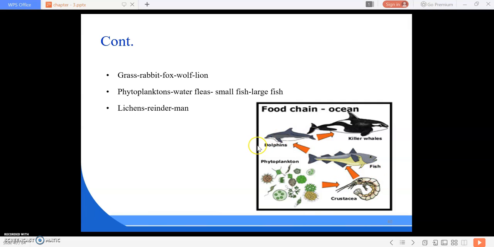Then it comes to the dolphins. These fish are eaten by dolphins, and again the dolphins are eaten by the killer whales. So this is the food chain. Again, a food chain is lichens, then reindeer, then man. So this is our total food chain.